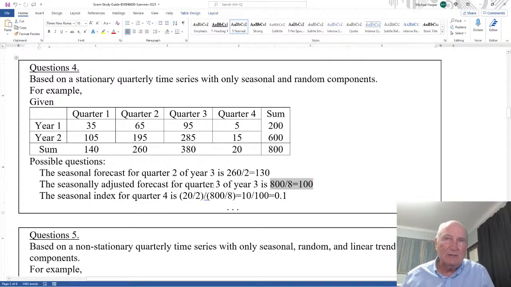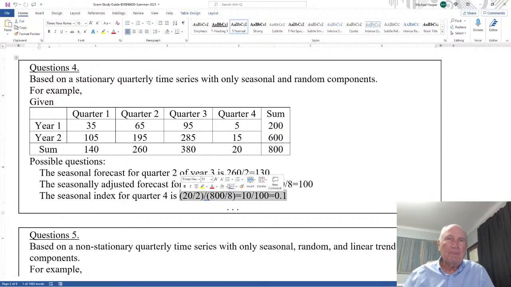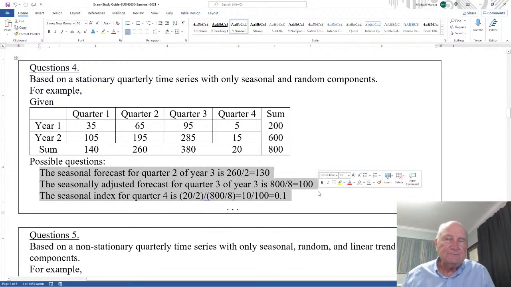800 divided by 8 is 100. The seasonal index for quarter 4 is going to be the average of this, 20 over 2, divided by the average of everything, 800 over 8, which would be 0.1. So it'll be one of these questions.